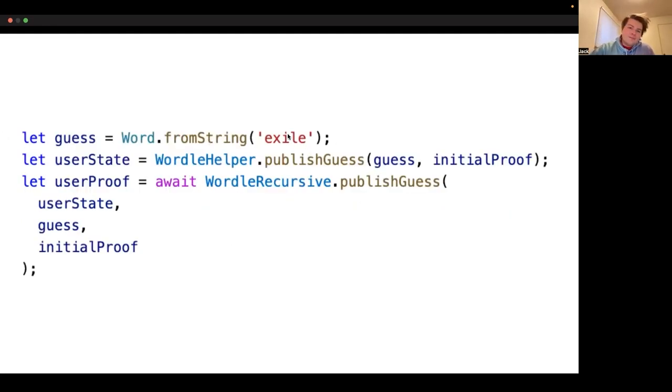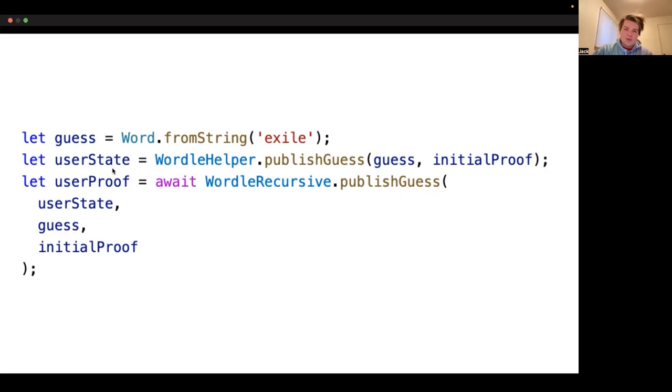Then we can, in this case, set this guess variable equal to a word of the value exile. And we can take our guess and our initial proof, and we can pass it into this publish guess method on the Wordle helper. Again, this helper, we didn't define it here, but it's really simple. It's literally just taking the values from the last proof, doing the same thing that we would do inside the smart contract to figure out what the new values would be, and then spitting out a new state, a new user state after we've done this stuff.